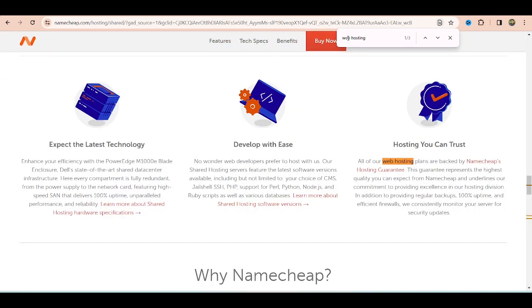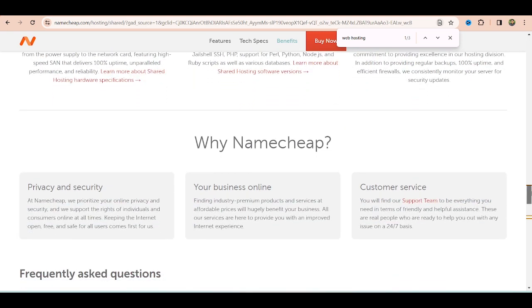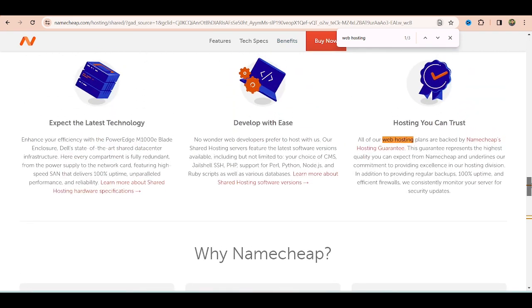See, this is the landing page they are running, and I have just written web hosting, and see, in their landing page, this is the keyword. The keyword is there in their landing page.